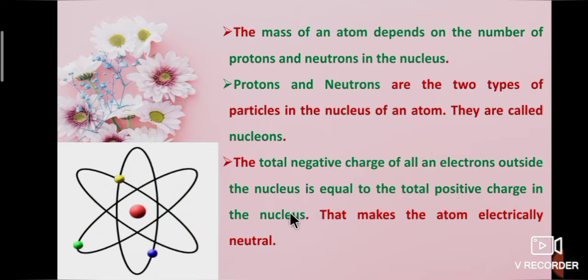The total negative charge of all the electrons outside the nucleus is equal to the total positive charge in the nucleus. That makes the atom electrically neutral.